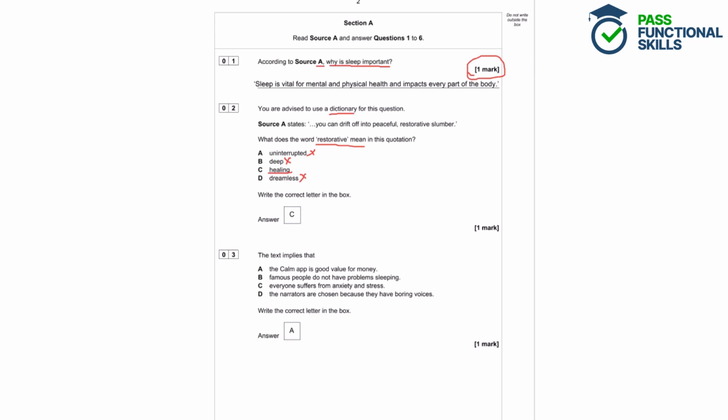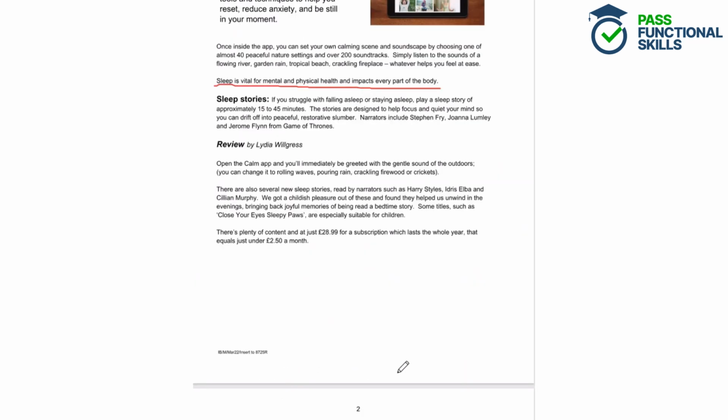Question 3. The text implies that A, the Calm app is good value for money. B, famous people do not have any problem sleeping. C, everyone suffers from anxiety and stress. Or D, the narrators are chosen because they have boring voices. Write the correct letter in the box. So here we have to read the text and find out what it implies. So what does source A imply? What can we reason based on the text? Well, can we see that the Calm app is a good value for money?